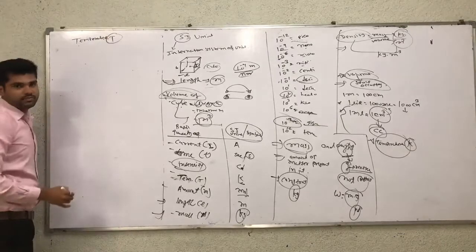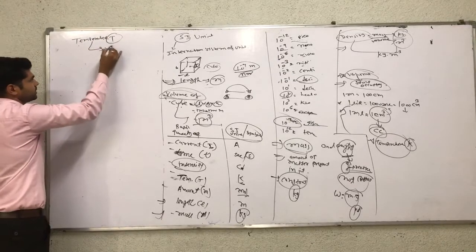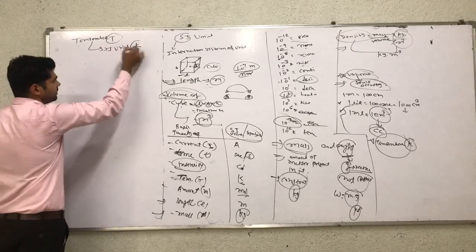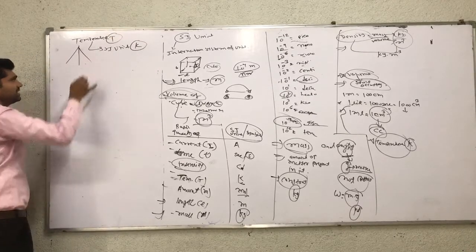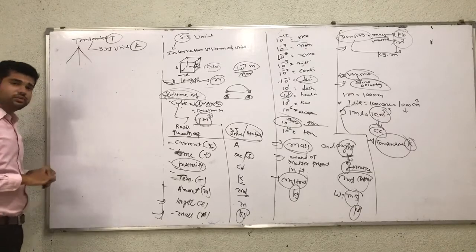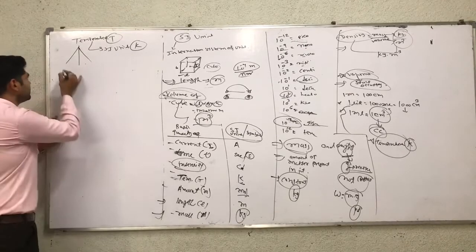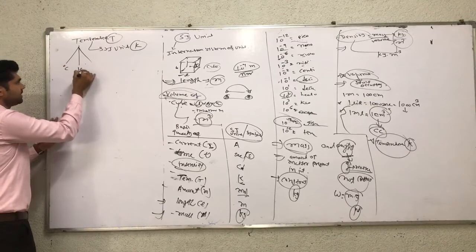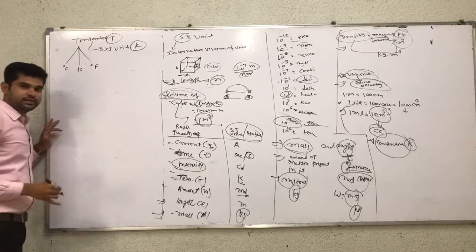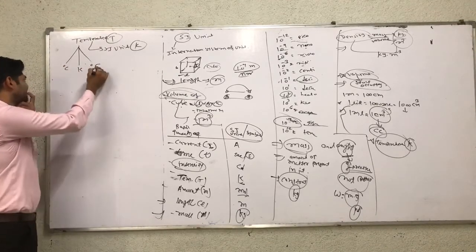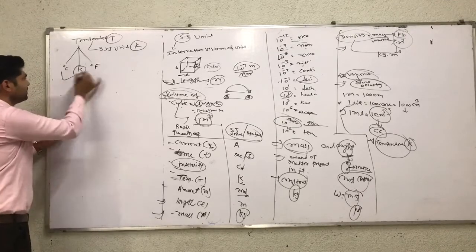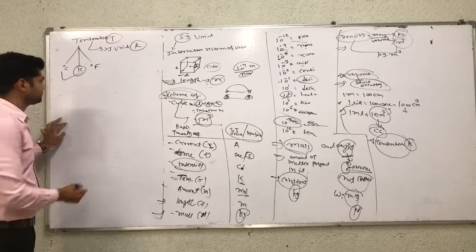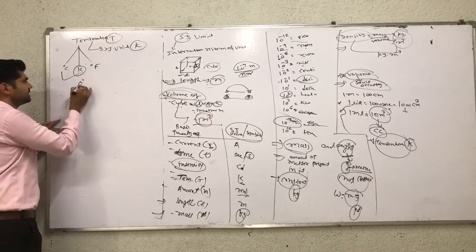Temperature is represented by T and its SI unit is Kelvin. Temperature is measured in three units: degree Celsius, Kelvin, and degree Fahrenheit. But the SI unit is Kelvin. Now the relation between degree Celsius and Kelvin.